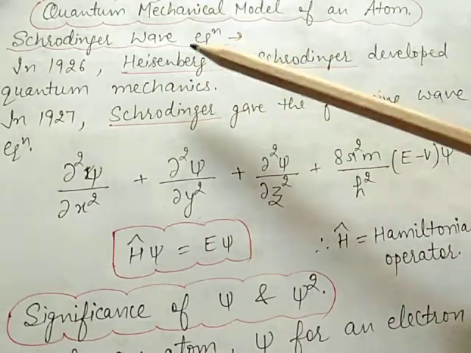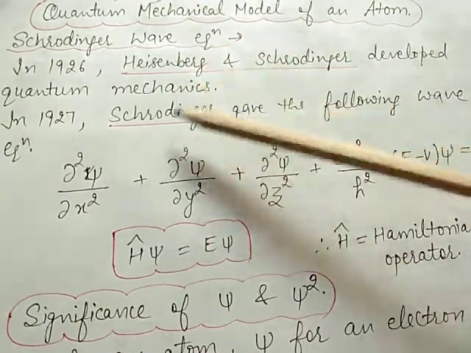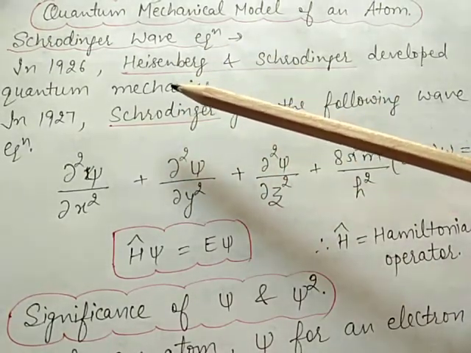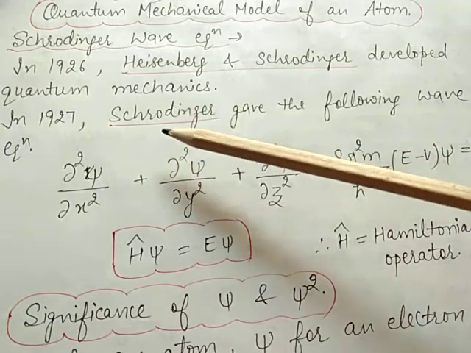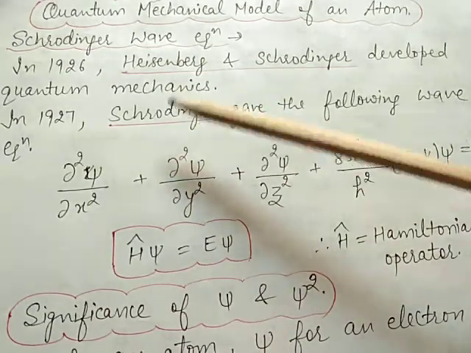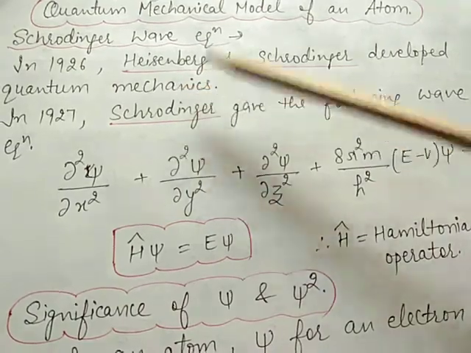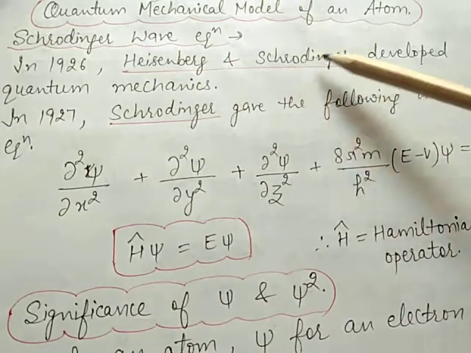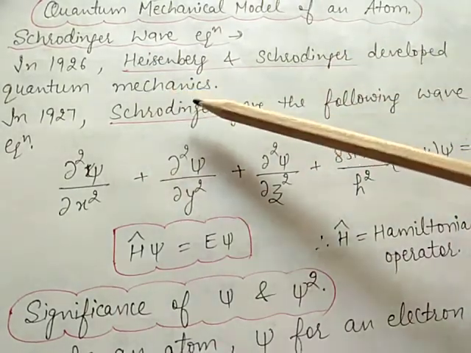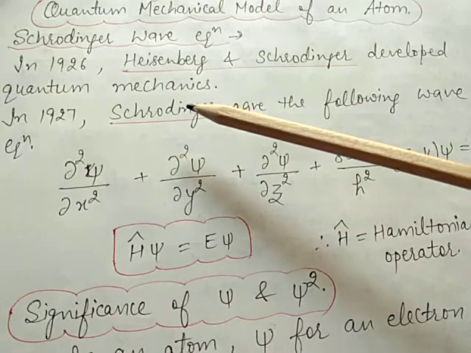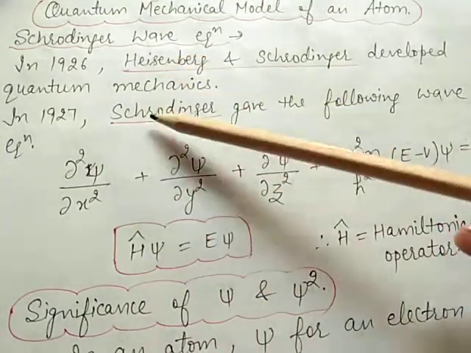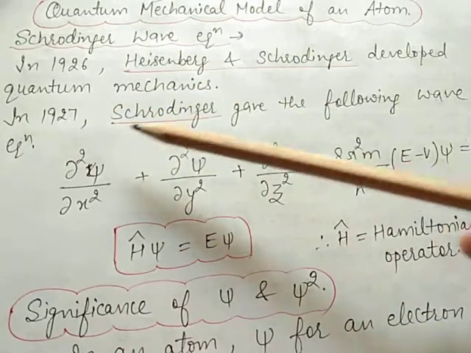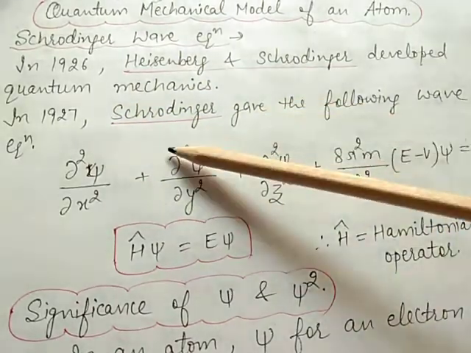The quantum mechanical model of an atom is the picture of the structure of the atom which emerges from the application of the Schrödinger equation to atoms. In 1926, Heisenberg and Schrödinger developed quantum mechanics. On the basis of this quantum mechanics, in 1927, Schrödinger gave the following wave equation.